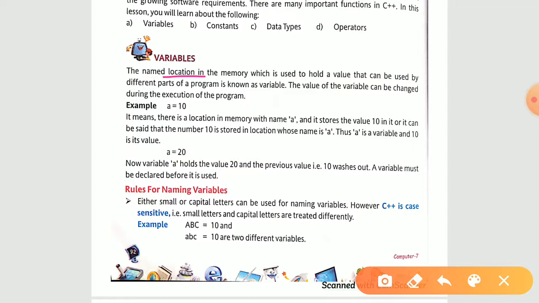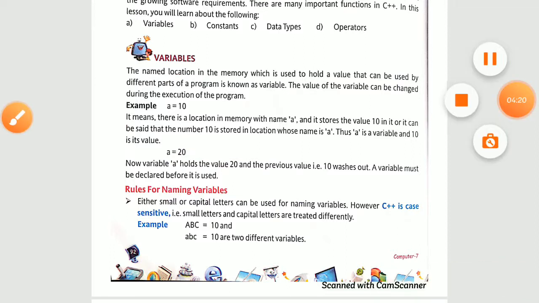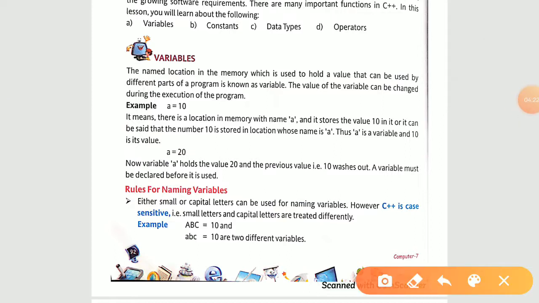The value of the variable can be changed during the execution of the program. While you are executing your program, you can always change your value. It is not compulsory that if you have saved a equal to 10, then throughout the execution, as long as your program runs, your value is 10. It doesn't mean like that. It means for an instance of time your value is 10. After another instance it will be changed to some other value. The same thing is given over here. Right now a's value is 10. After some time you have changed the value to 20. So previously a was holding 10, right now a is holding 20.